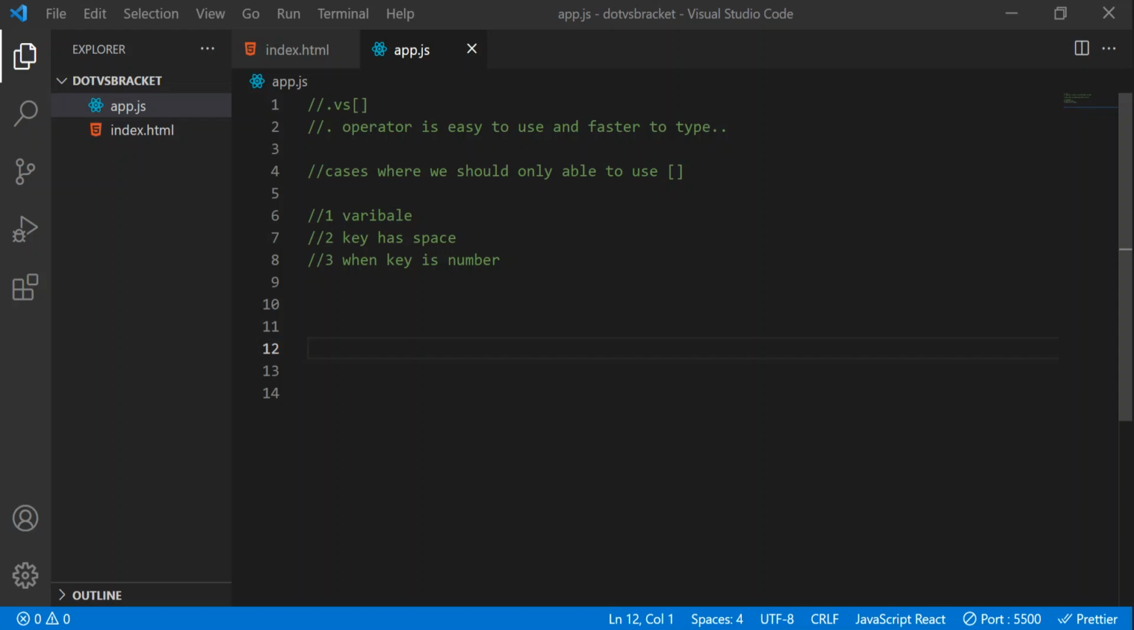Okay, so here we are discussing dot operator versus bracket notation, and we all know that dot operator is easy to use and faster to type. We have seen that in the previous video. So let's see some cases where we can only use bracket notation and cannot use the dot operator. First, let's create an object, friends.